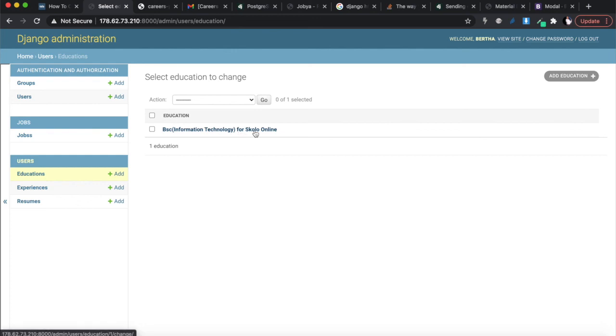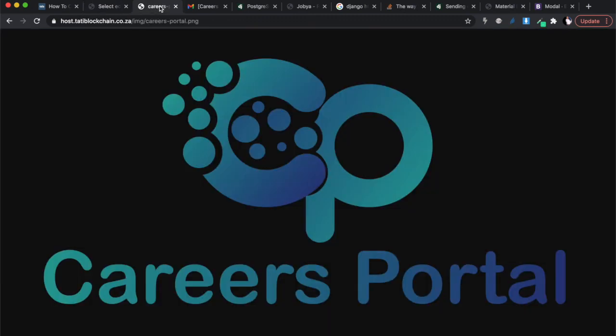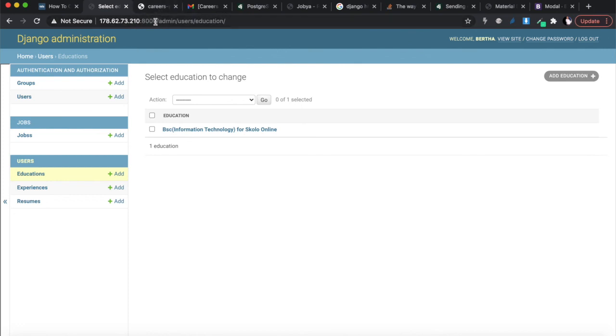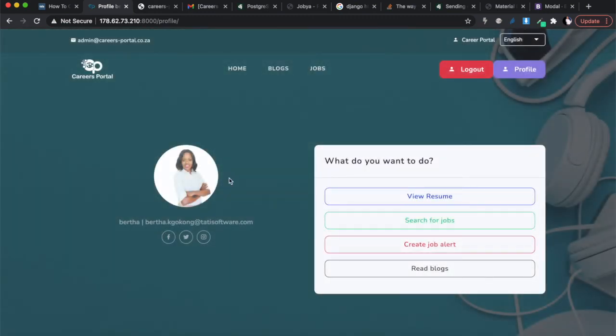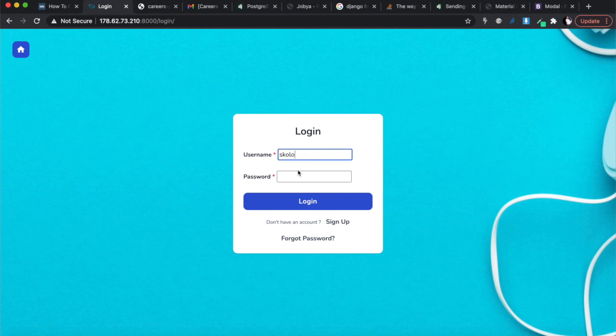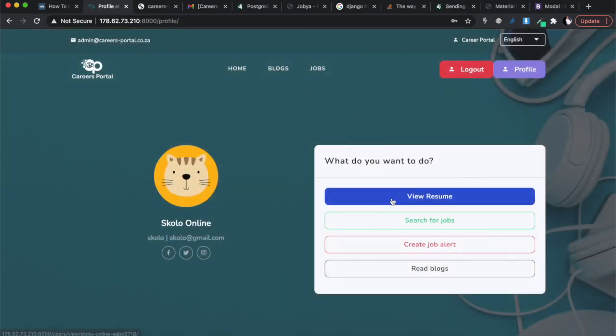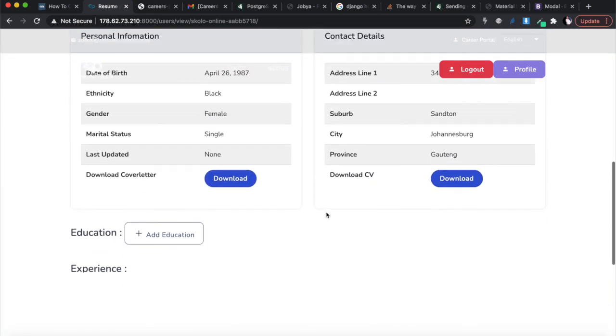Okay, so what we want to do now, and I'm going to write the code off camera, is to display this information over here. So if we go back to our profile, oh, okay, now I've logged into somebody else, and I need to log out because I don't have a profile for Bertha. I need to log out and then log back in, so let me log in as Scolo. Awesome. So this is the resume detail page, all right? This is where the form is.